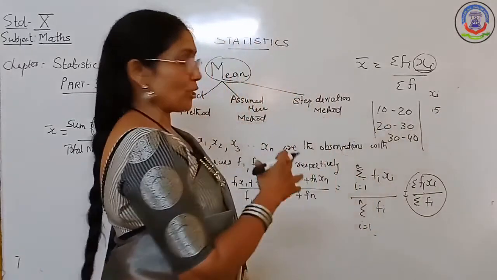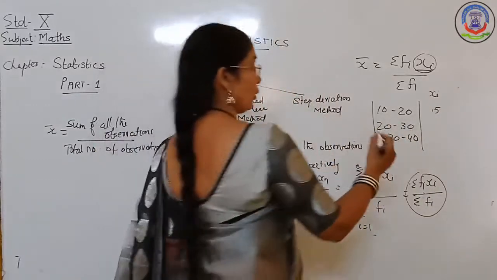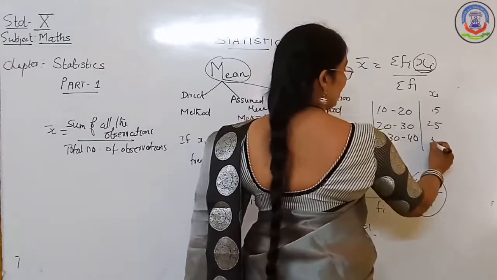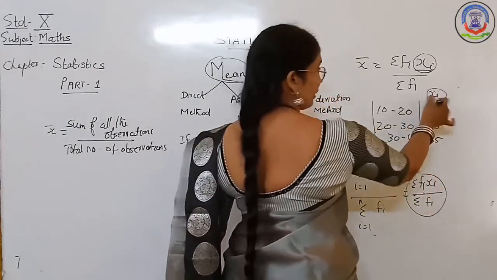Same way, 20 to 30. That is 30 plus 20 by 2. That means it is equal to 25. This one will be equal to 35. Like that you can find out the class marks for the exercise.